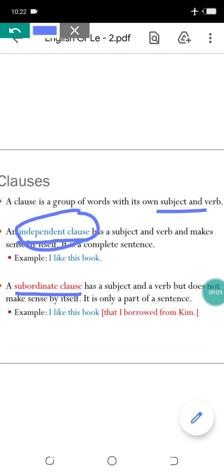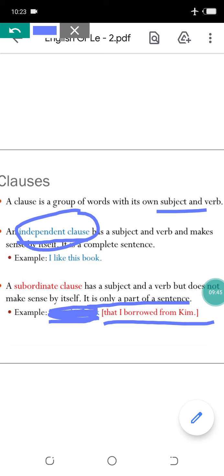Clear beta? Dependent clause is also known as subordinate clause, and it has a subject and a verb, but it does not make sense by itself. It will not give you the complete idea of what is being talked about, but it will tell you the half meaning. It is only a part of a sentence. See in this sentence, for example, I like this book. It is complete. The sentence is completed, but something is added here, that I borrowed from Kim.